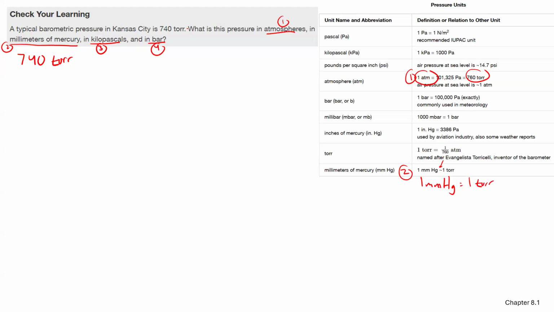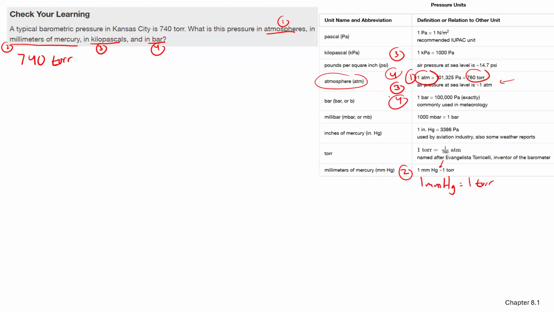Then we're going to go from torr to kilopascals, right? This is for equation 3, and then equation 3 again. We need 2 of those. And then bar, we're going to need this one. So it looks like we're going to need this conversion rate for a lot of them.